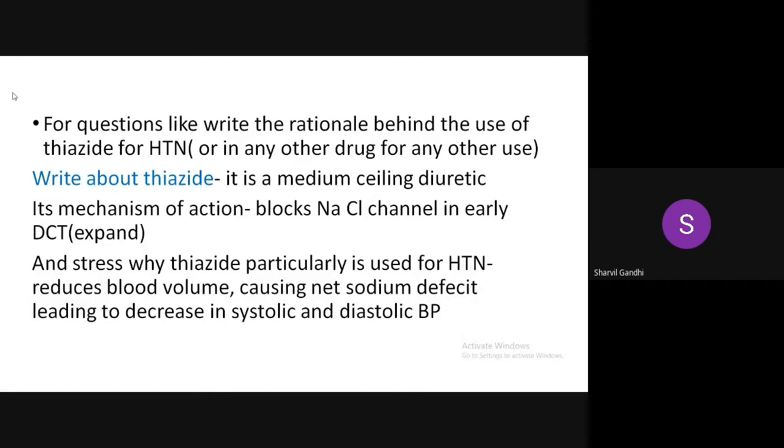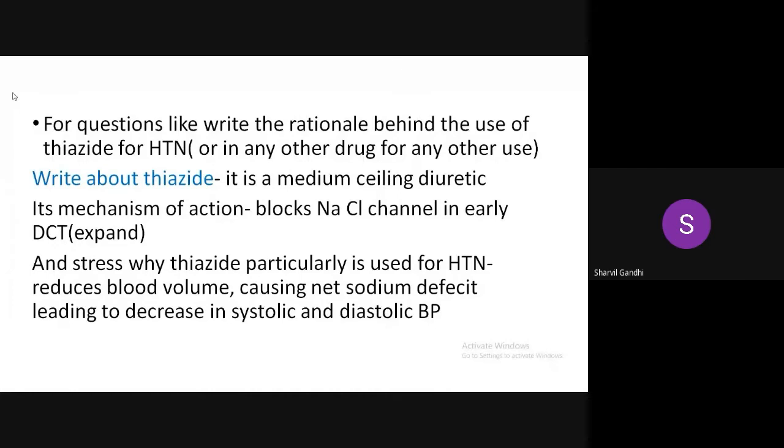Here, for example, thiazide for hypertension. Write about thiazide: what is thiazide? It is a medium-efficacy diuretic. What is the mechanism of action? It blocks the sodium chloride channel, the NCC in the distal convoluted tubule. And stress the point of why thiazide is particularly used for hypertension. Don't write random other uses. Stress the particular thing which is asked.